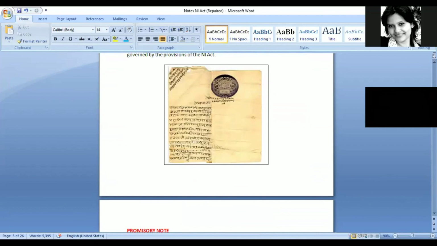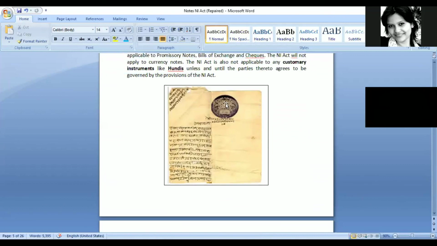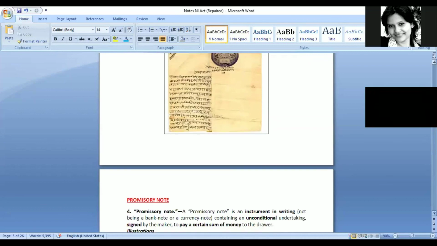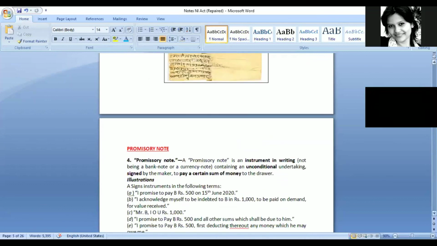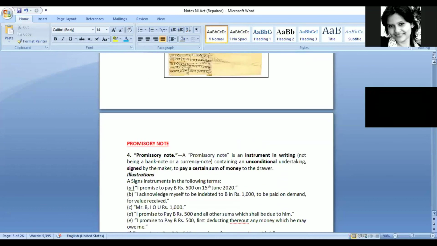And for any customary instruments, this act may be applicable only if the parties are agreeing that we would be governed by Negotiable Instruments Act, or if for that particular customary instrument, the customary laws are silent regarding how to settle a certain dispute. So in those two cases, NI Act may be applicable to customary instruments also.